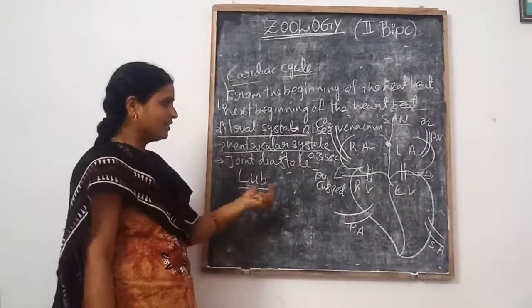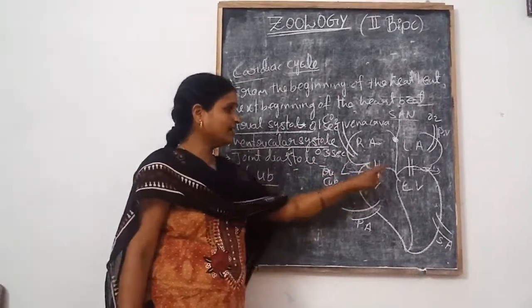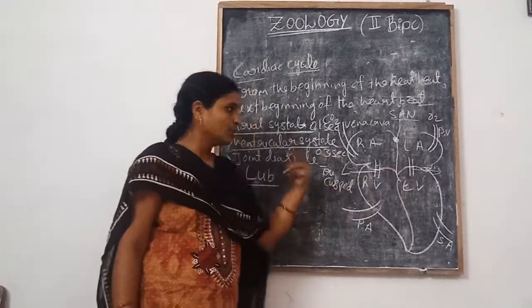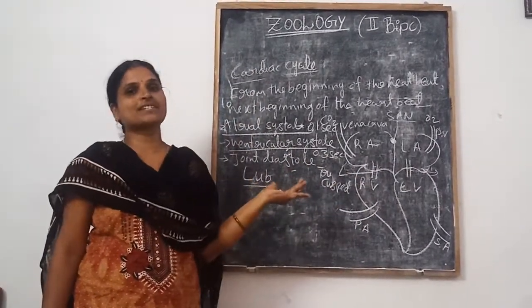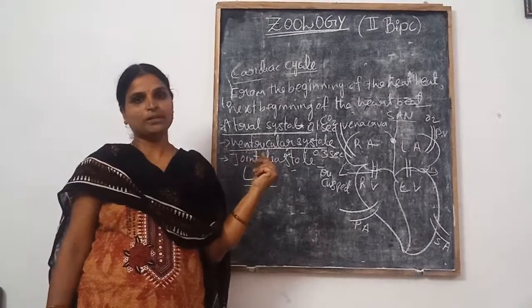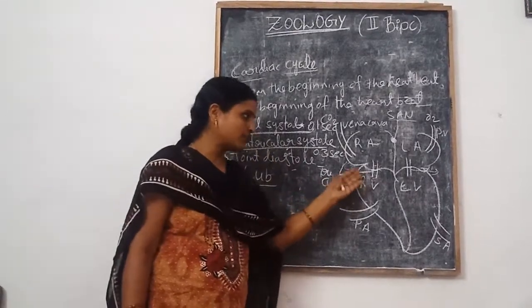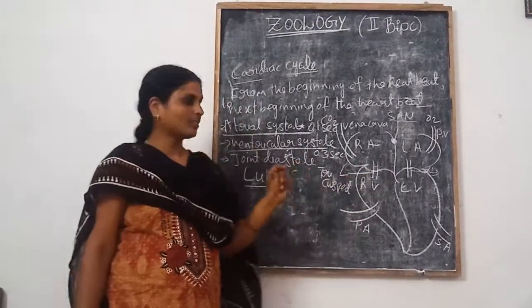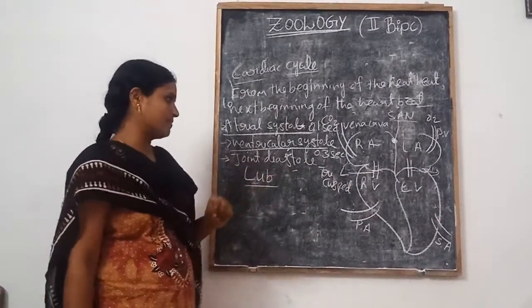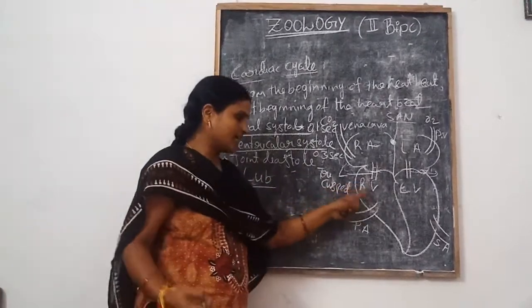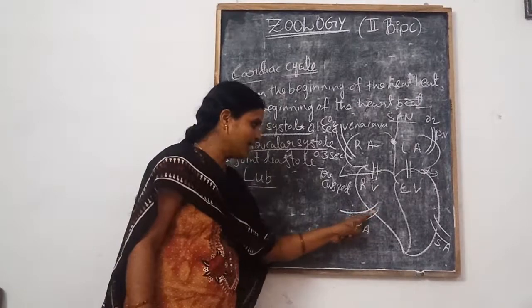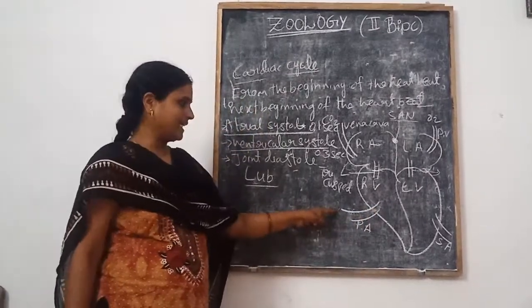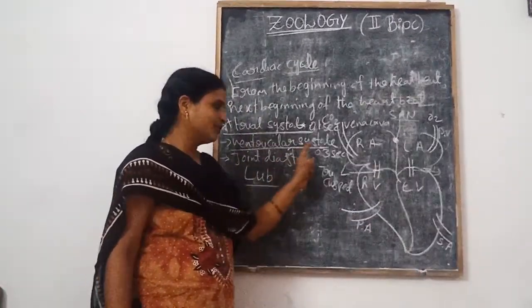Here the AV valves are closed, which prevents the backflow of the blood. The lub sound comes. The ventricles are contracted, then blood flows into the pulmonary artery. That is called ventricular systole.